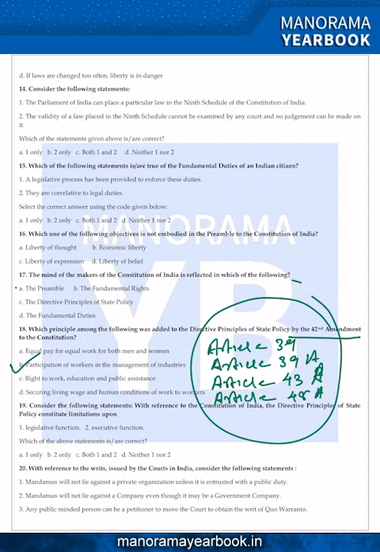And the new directive added by the 42nd Amendment, Article 48A, is to protect and improve the environment and to safeguard forests and wildlife. So the 42nd Constitution Amendment added 4 new directive principles. The answer to 18 is B for Bombay.